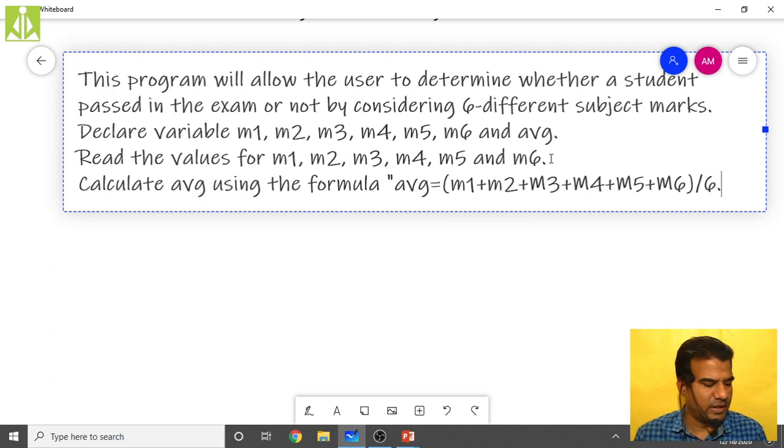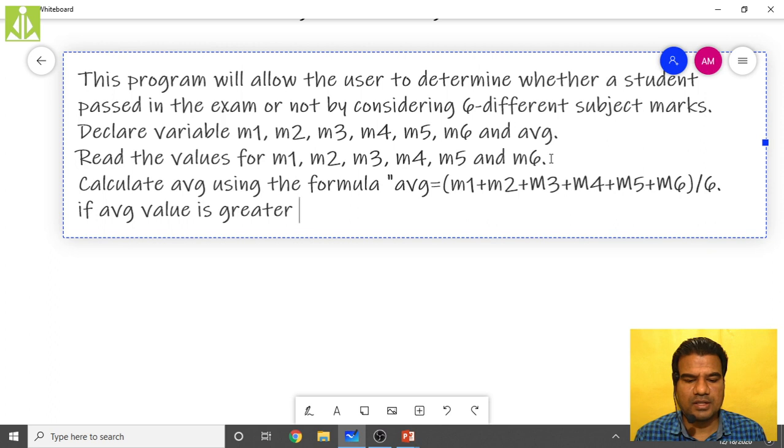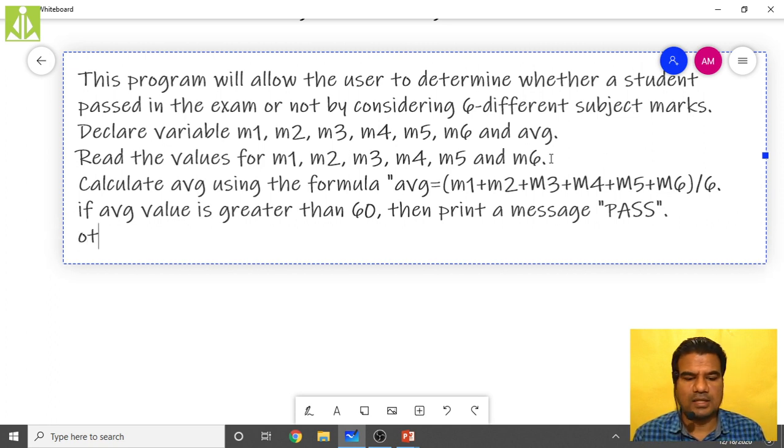Then what we have to do? If the average value is greater than 60, then print a message like PASS.